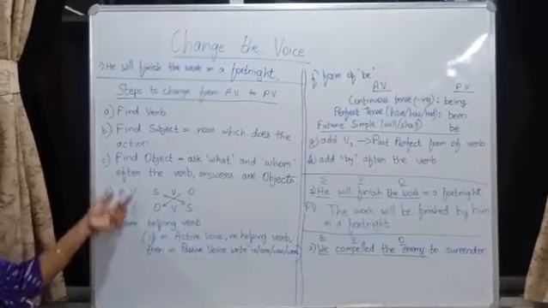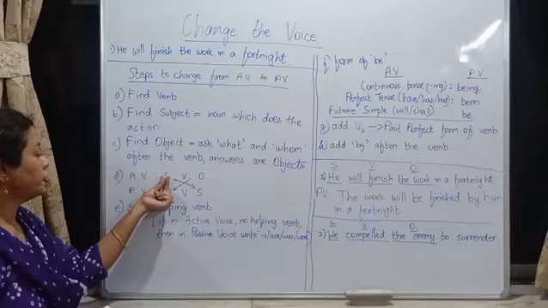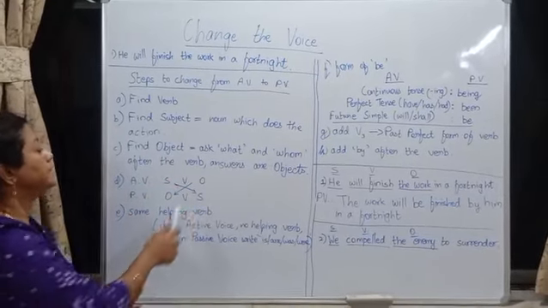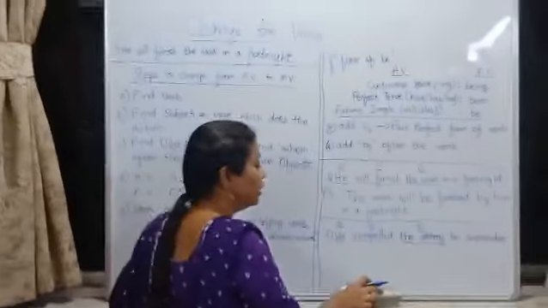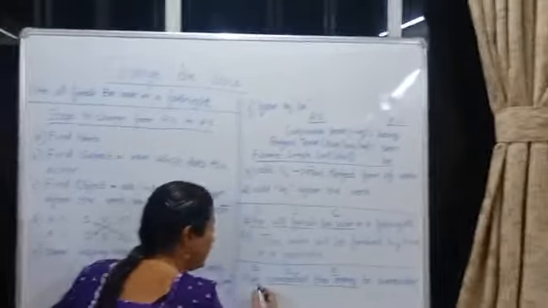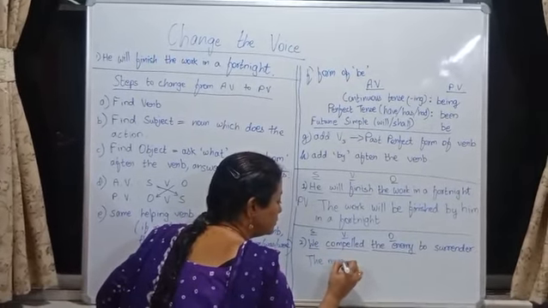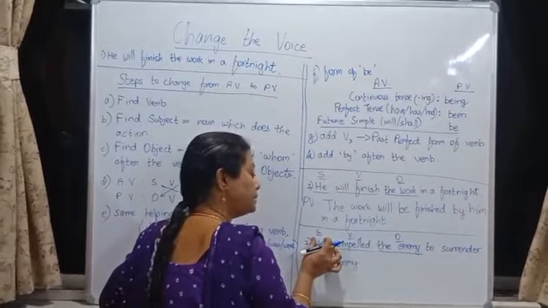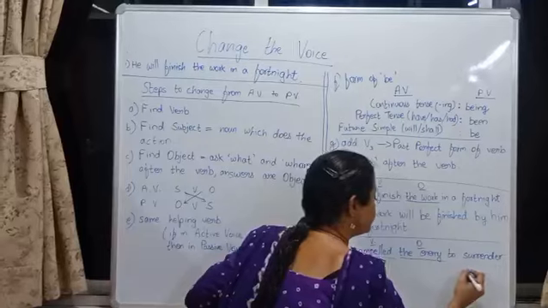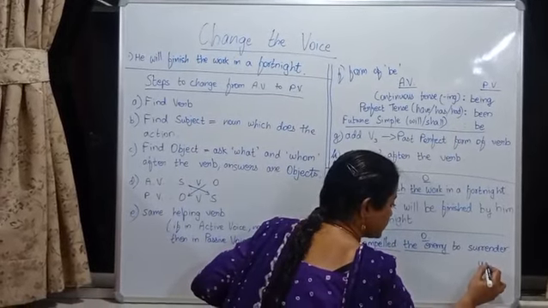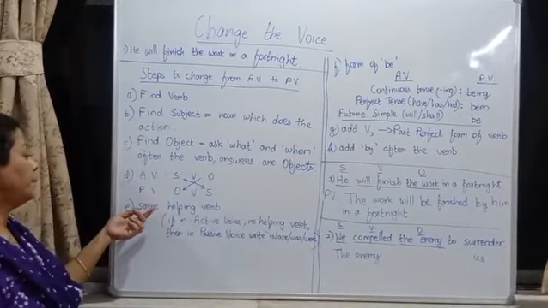Now, next step, in order to change from active to passive voice, you are shifting the subject to the object's place and the object to the subject's place. So, what will come in the beginning? The enemy. Then, subject goes to object's place. Us. Then, next step, same helping verb.